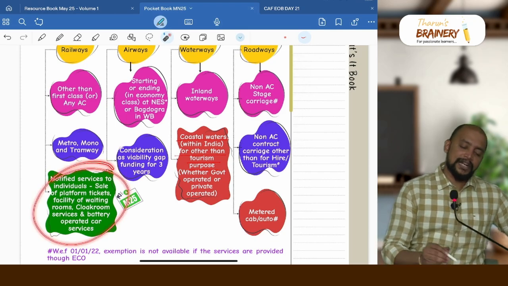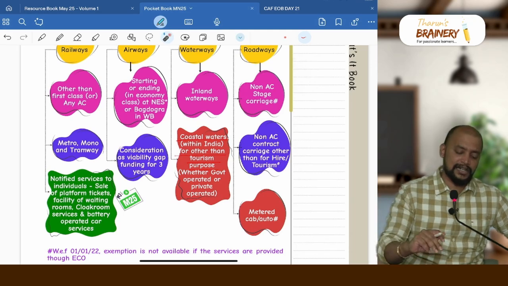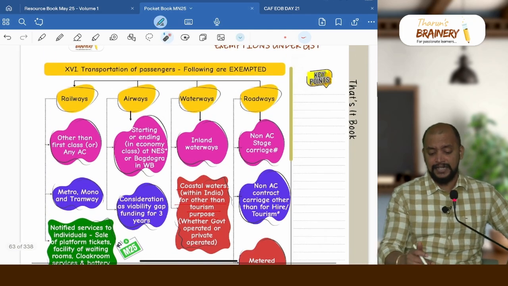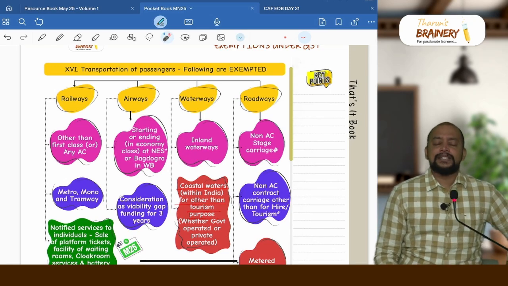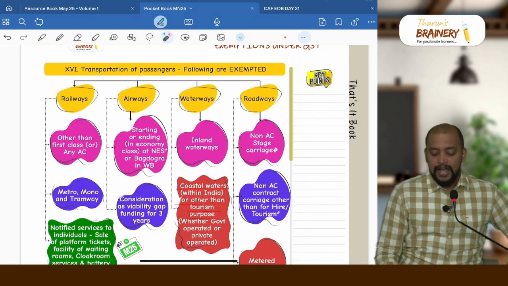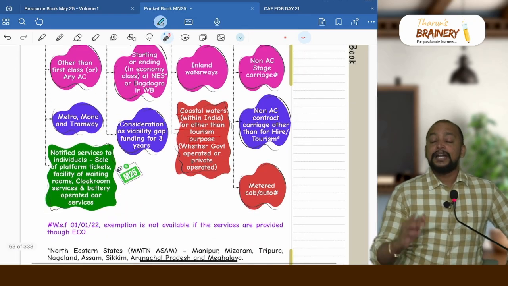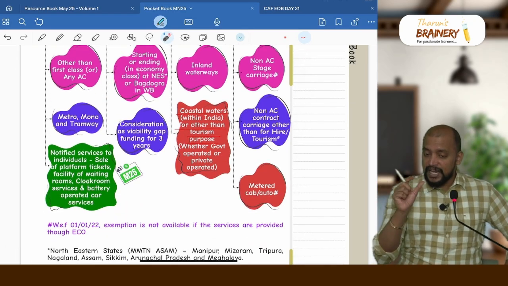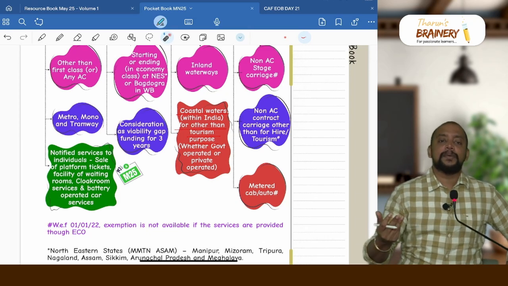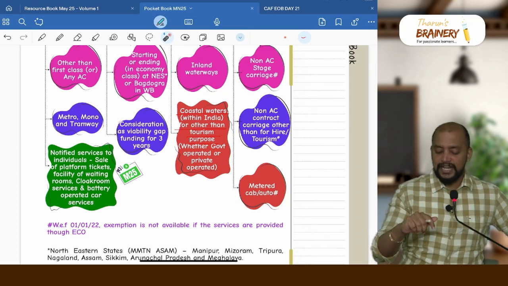This is already covered under Indian Railways, that is, notified services to individuals etc. It's already covered there. Then airways: if the starting or ending point of the passenger is in the northeastern states or Bagdogra in West Bengal, but it should be in economy class. Then number 2, consideration received as viability gap funding. So this will be up to 3 years from the date of commencement of operations. This is money received from the government towards viability gap funding.